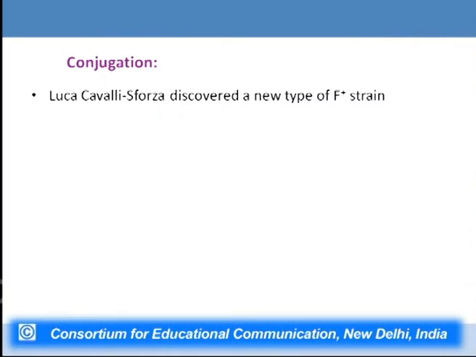Now, Luca Cavalli-Sforza discovered a new type of F plus strain. Earlier, the F plus strains used for experiments were only able to carry out recombination at a very low frequency. So, this scientist discovered a new type of strain.